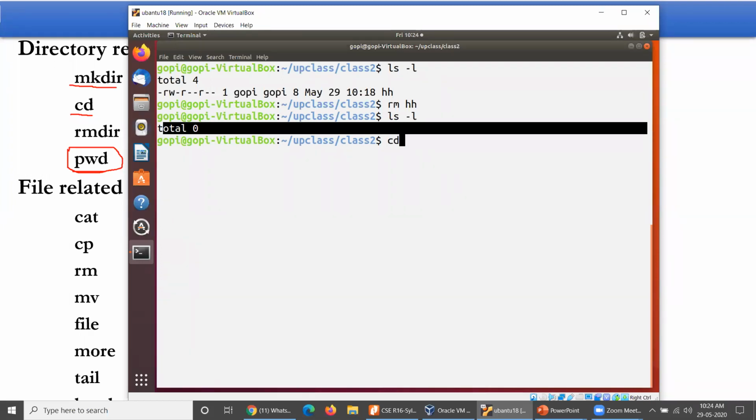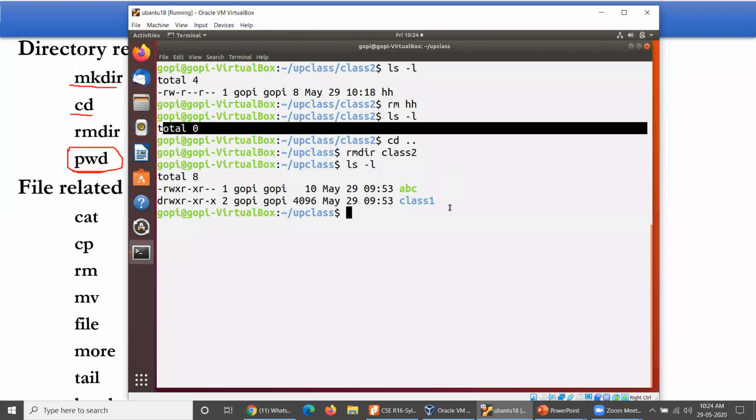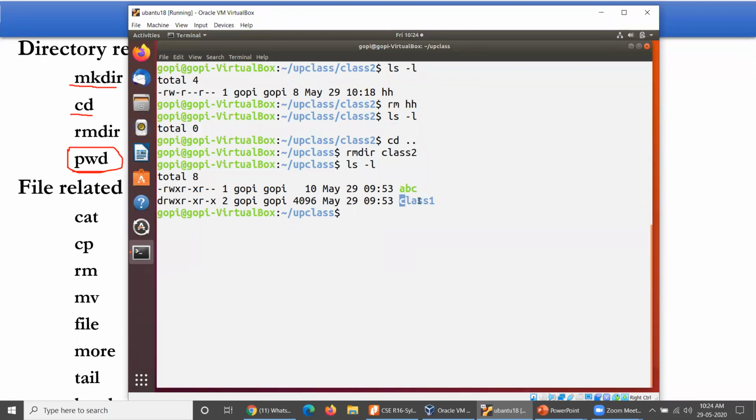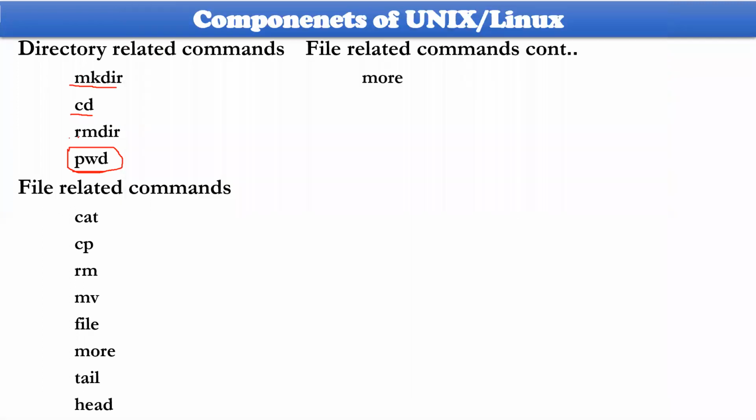Then you have to navigate towards its parent. Yes, I have moved to the parent. Now you can operate rmdir class 2. You can see that yes, it could be removed permanently. If I take ls -l at this moment, you could not find class 2 here. Removing a directory is a very important operation. You must remember that. So that is the point of remove directory here.